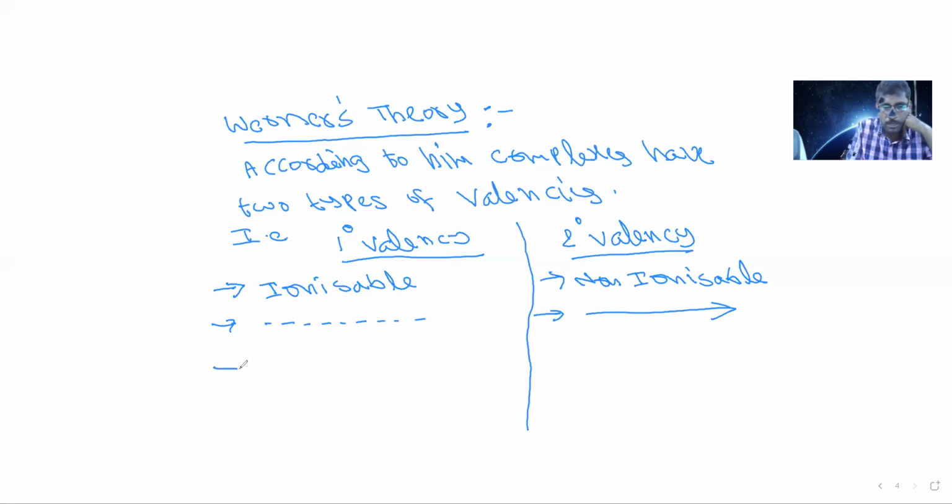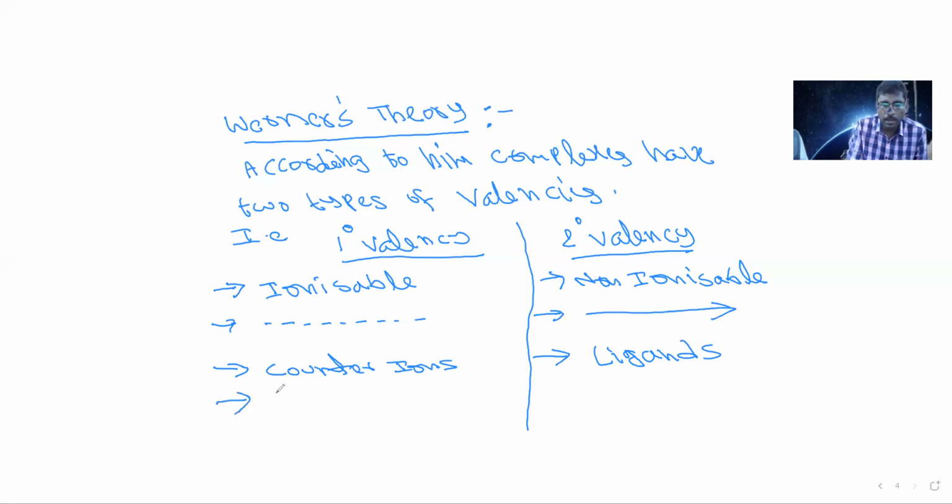This primary valency nowadays we call counter ions. So counter ions are nothing but the primary valency. In complexes, counter ions are always attached by primary valency, whereas ligands are attached by secondary valency. These counter ions are ionizable, ligands are non-ionizable.